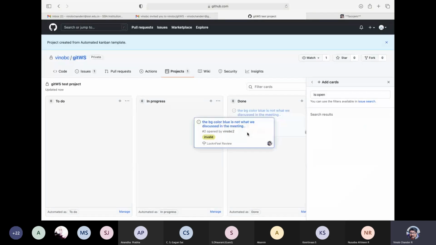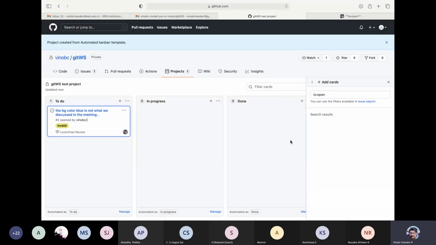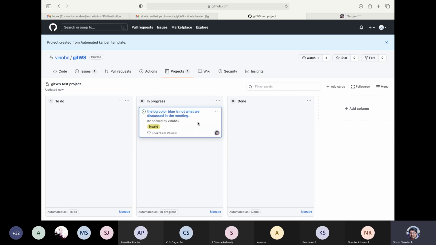So what you can do is you can just drag and drop to a particular column. Let me close this. You can add columns. So say for example, we are okay with just three columns: to do, in progress, done. So now that you have said that you will fix it as soon as possible, maybe we can push this to in progress. So this is a kind of Kanban. This is in fact a Kanban board, and you can have your to-dos and then manage your particular progress.